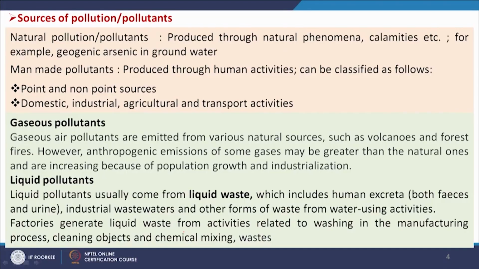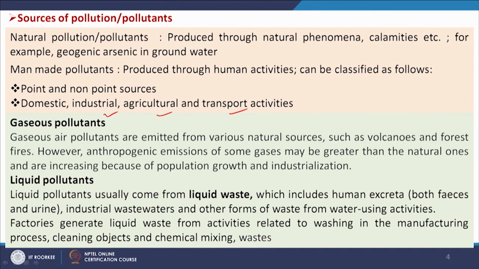land. Now, natural or man made, whatever may be the source, the pollutants may be generated at a point, that is called a point source, that is we are able to identify where the pollution is being generated, and there may be non-point sources. For non-point sources it is very difficult to identify where these pollutants have entered the environment from. I will give you some examples, and apart from these, man made pollutants can be from domestic, industrial, agricultural and transport activities. Okay.